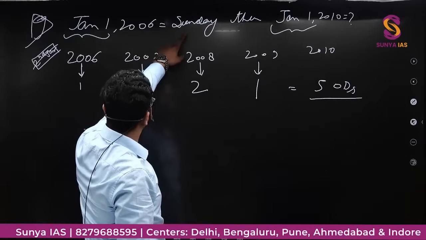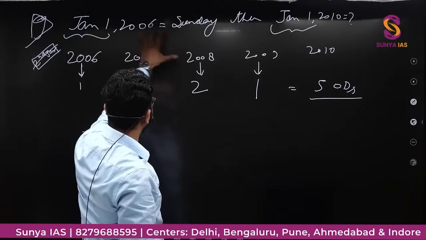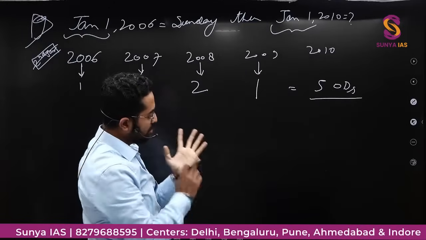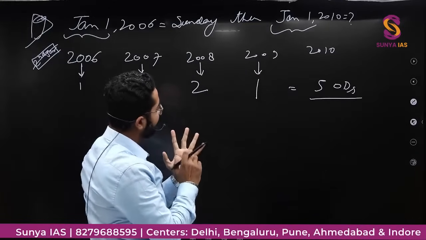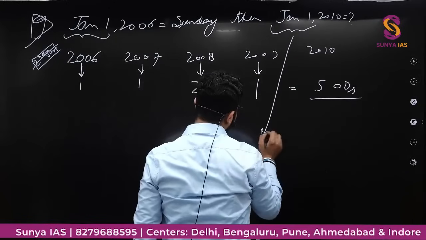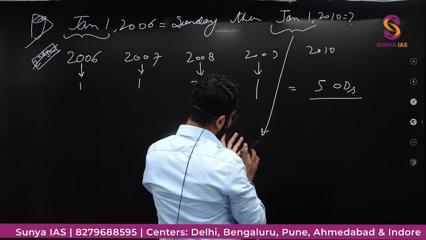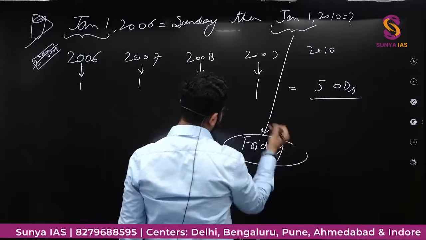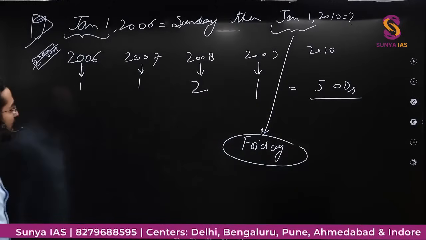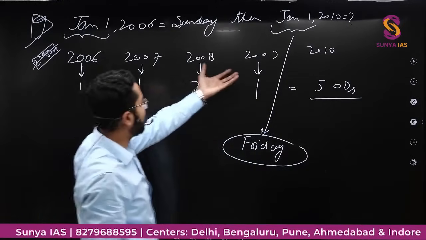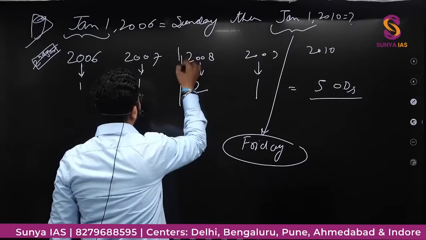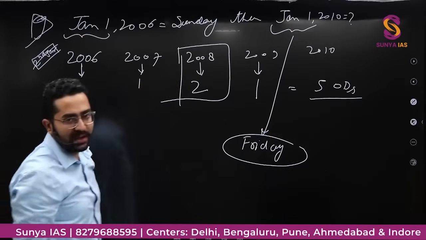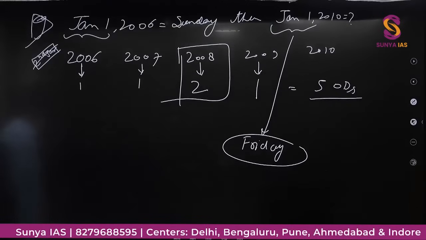This is Sunday. The reference is given Sunday. 5 odd days. So Monday, Tuesday, Wednesday, Thursday, Friday. So the given date will be having 5 odd days. So January 1, 2010 will be Friday. राइट, सिंपल था, आपने बस देख लिए कहां नंबर ऑफ ऑड डेज ज्यादा होंगे. This year is a leap year and every leap year is having 2 odd days. ओके,